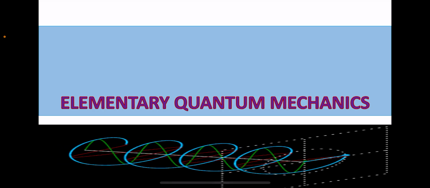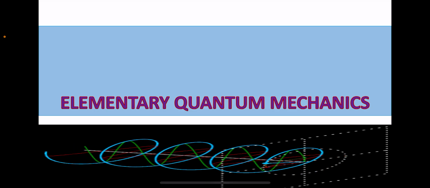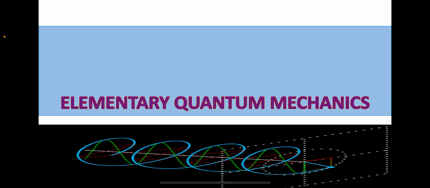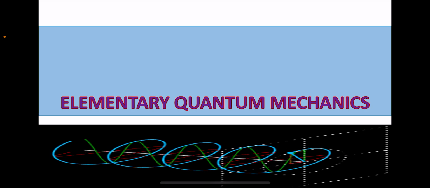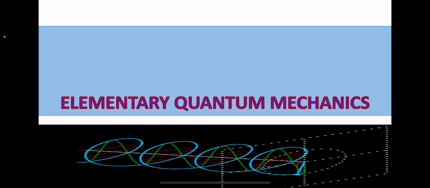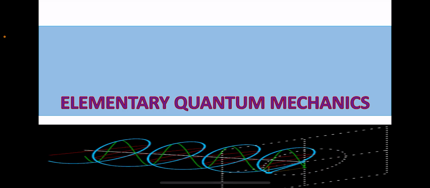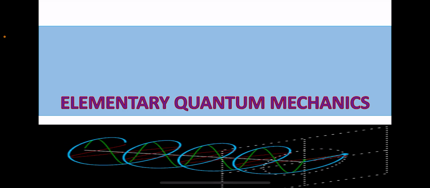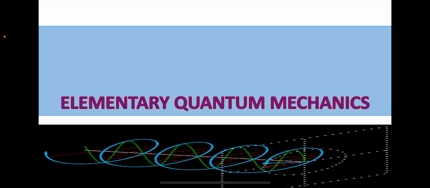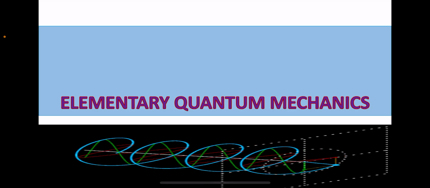It is a branch of chemistry which is focused on the application of quantum mechanics in physical models and experiments of chemical systems. As you hear the word mechanics, it is completely based on the concepts of physics.